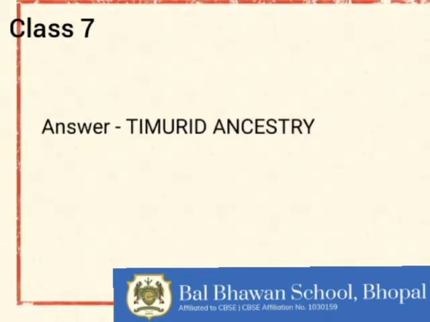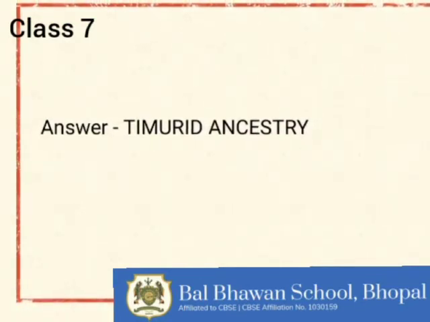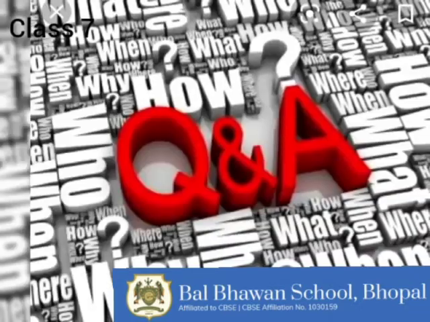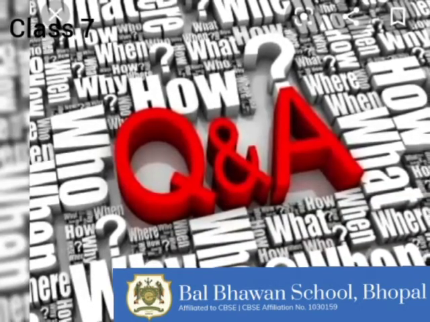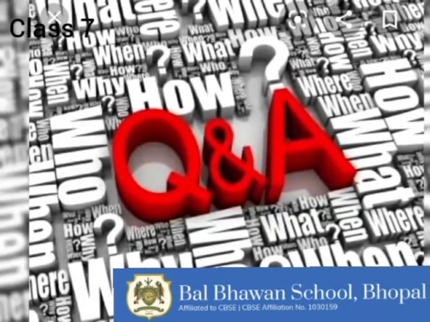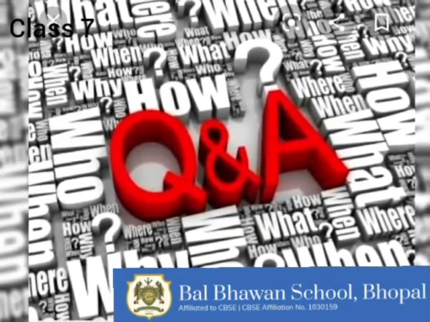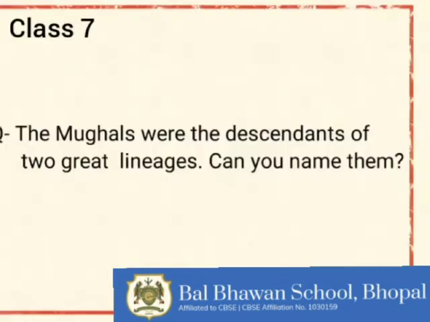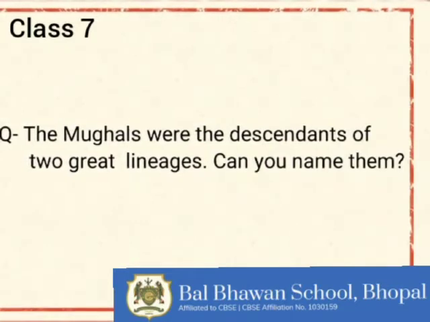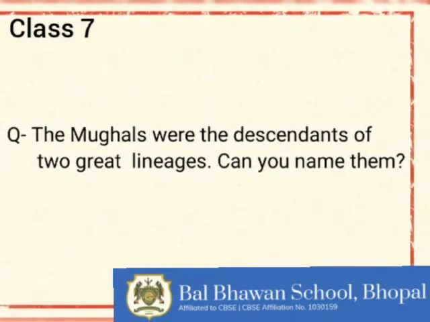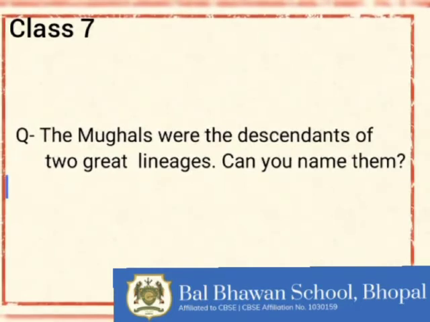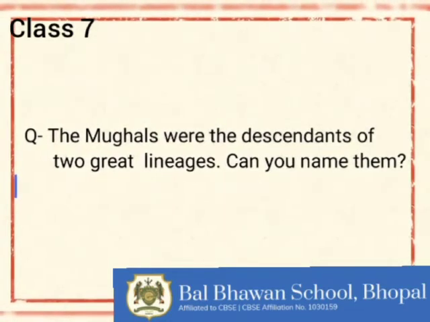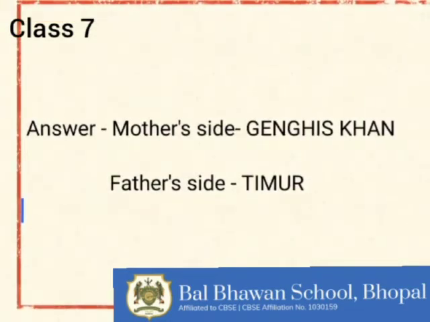Now let's come on to question answers time. The first question: the Mughals were the descendants of two great lineages. Can you name them? Quickly write down. And the answer is, from their mother's side, Genghis Khan, and from their father's side, Timur.